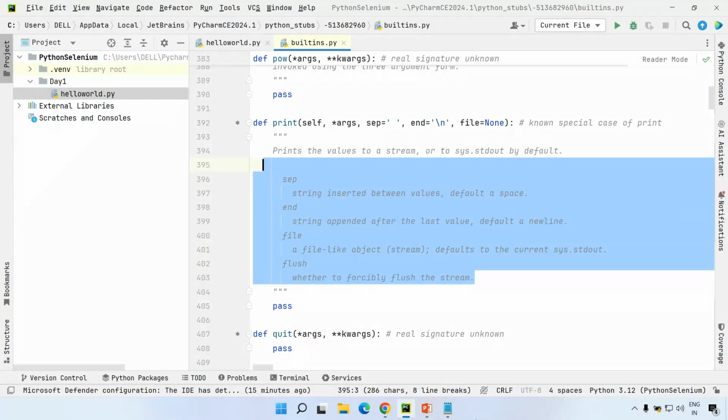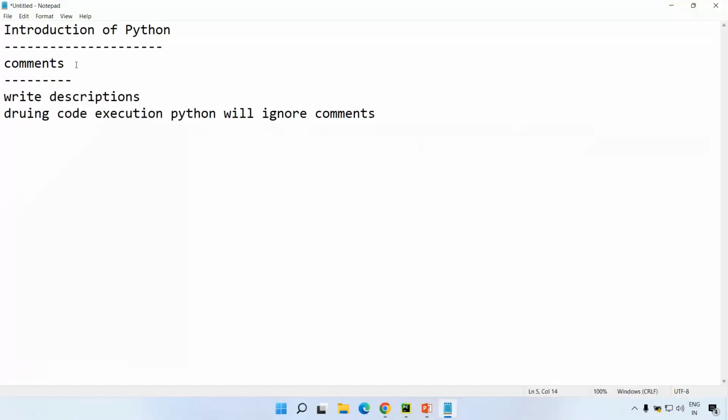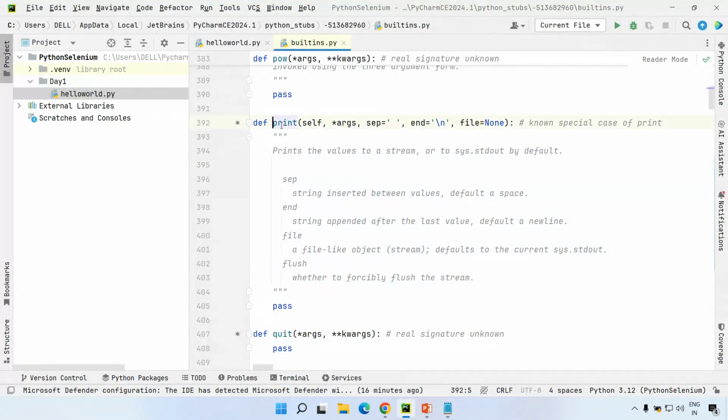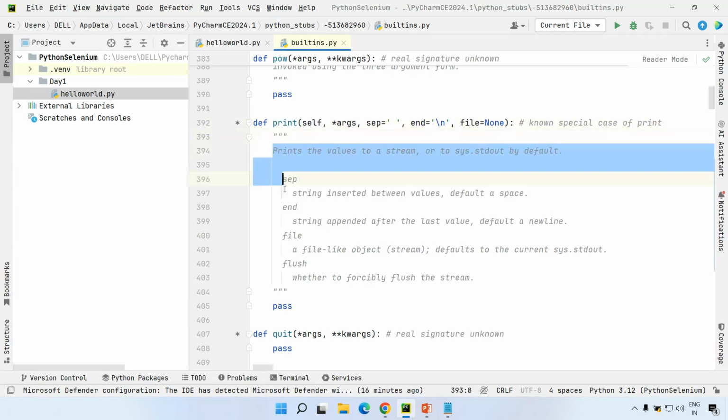Comments are nothing but descriptions. Comments are used to write descriptions, and these descriptions explain the logic so you can understand it very easily. You don't know at the very beginning what the print statement does or how it behaves. This behavior is provided in the form of comments.